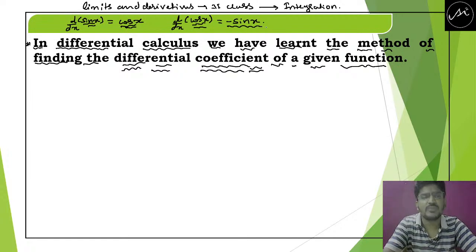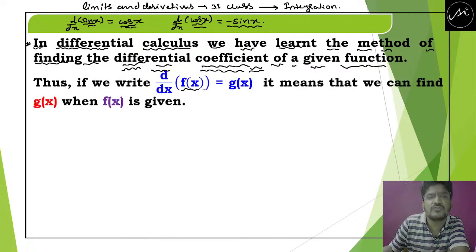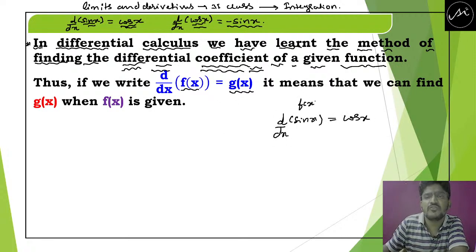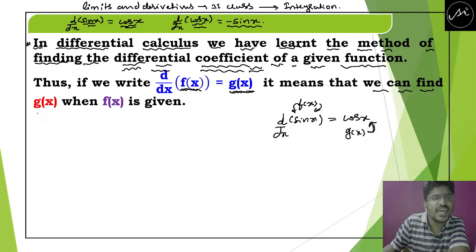Okay. So now you just see here, thus we write d by dx of f of x is g of x. That means d by dx of sin x is cos x. Okay. That means here f of x is sin x, g of x is cos x. Clear? That means the differentiation of f of x is g of x. Okay. It means that we can find g of x when f of x is given.